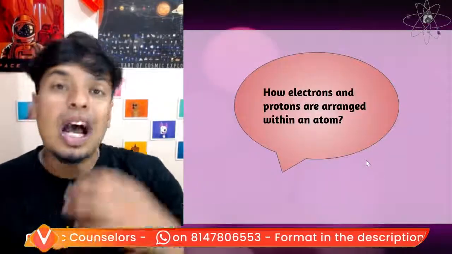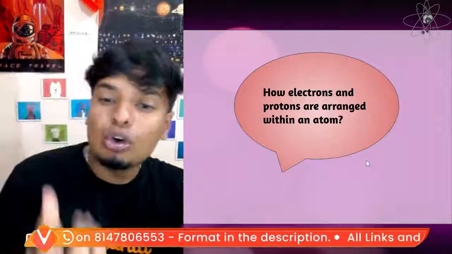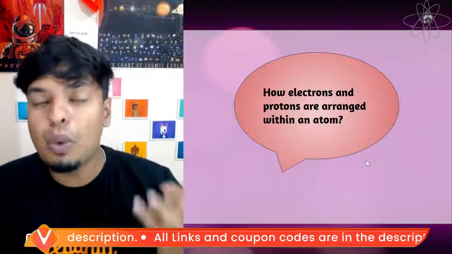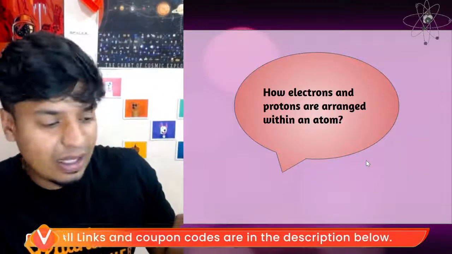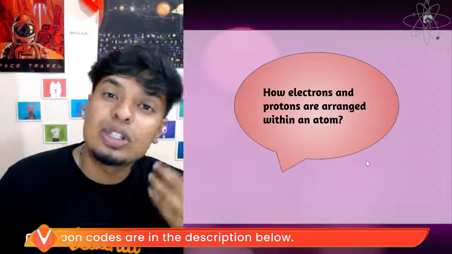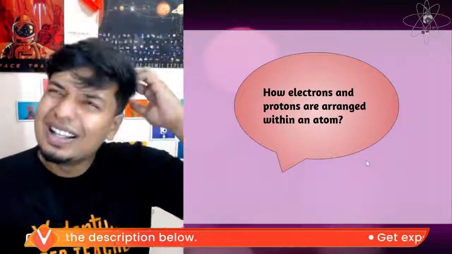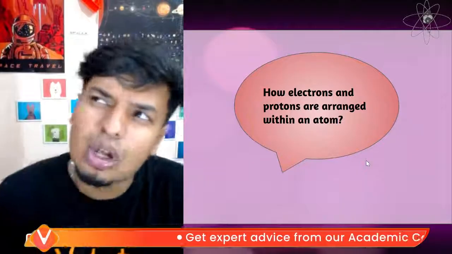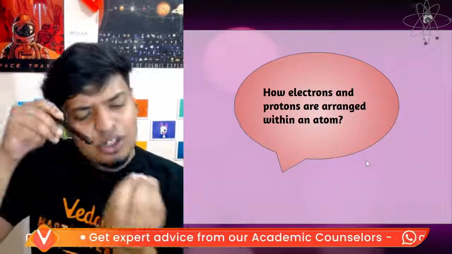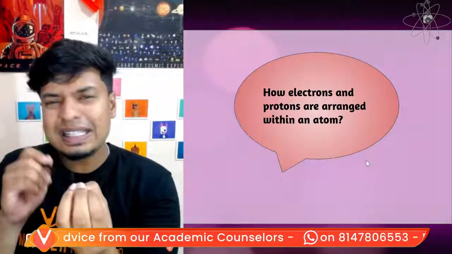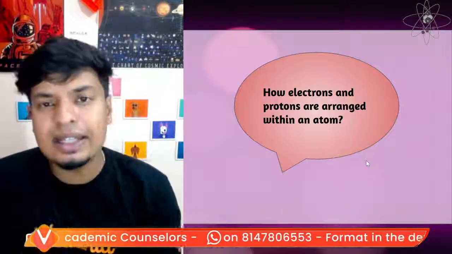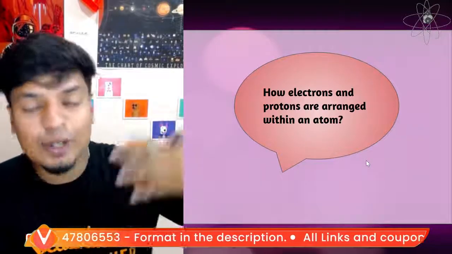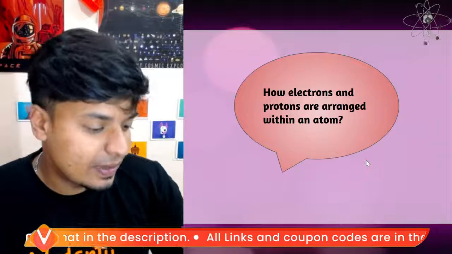Got it? Now, how are these electrons, protons and neutrons arranged within an atom? How are they placed inside the atom? This became a very difficult question in those days. People were scratching their heads. We found out that there are electrons, we found out that there are protons, but how are they arranged inside the atom? Is there a way that they are arranged inside the atom? Yes. That is when people started doing a lot of experiments.